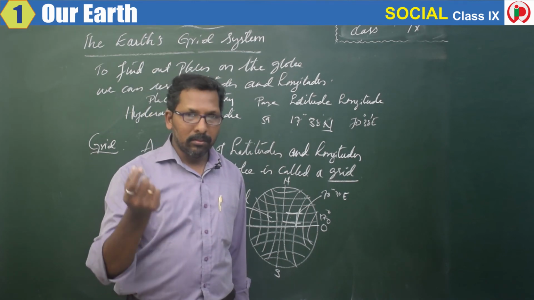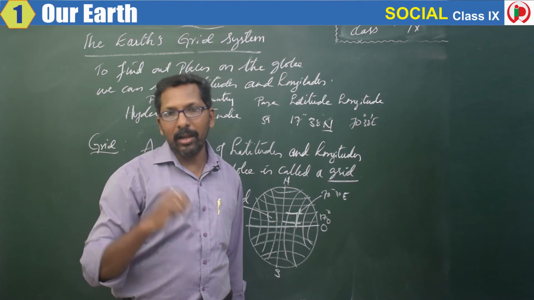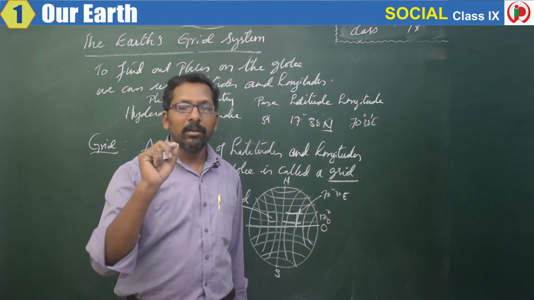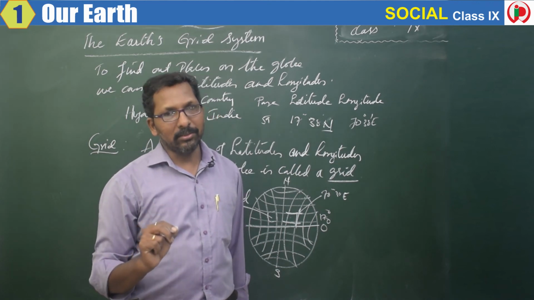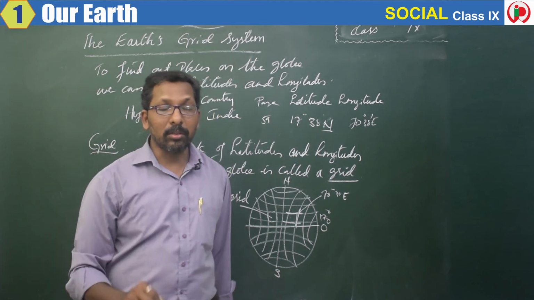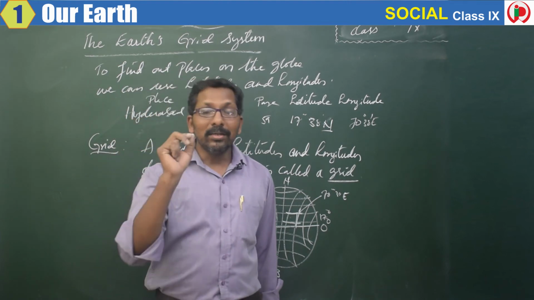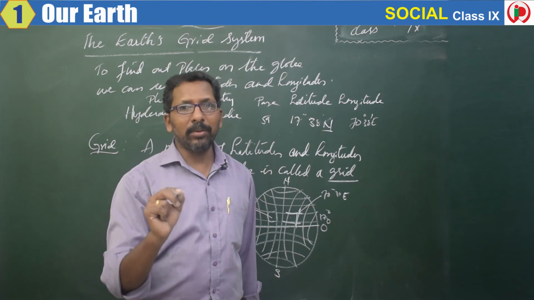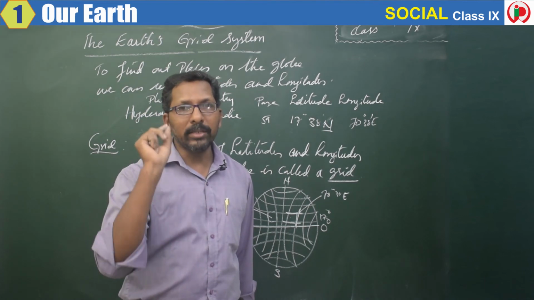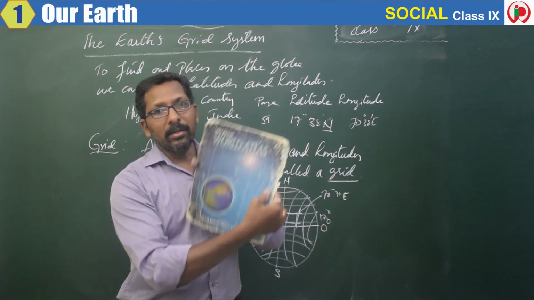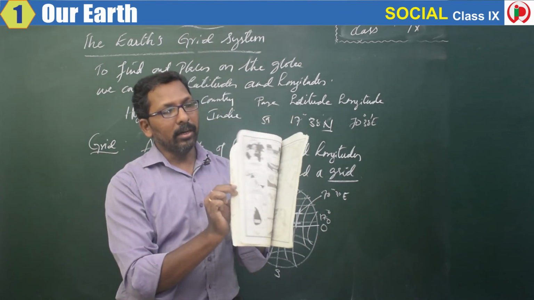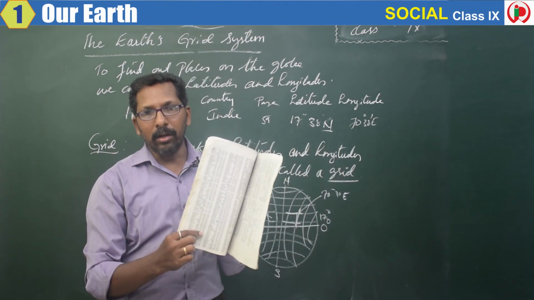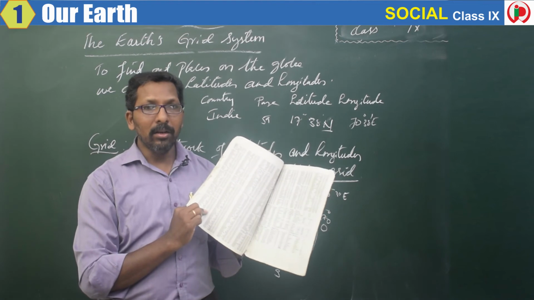You can take Indonesia, Thailand, the Philippines. These are some other countries I have given as examples where frequent earthquakes take place. Not only there, in North America and South America also, earthquakes and volcanoes frequently erupt. So find out those particular places with the help of latitudes and longitudes, which you will find in the atlas book, at the end of your atlas book, where they are given in alphabetical order.